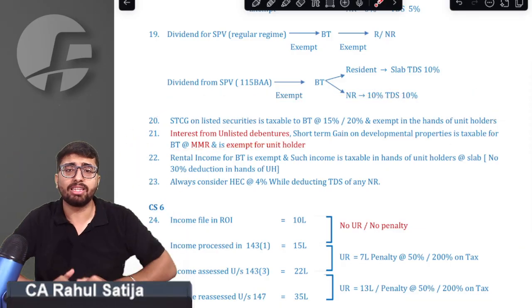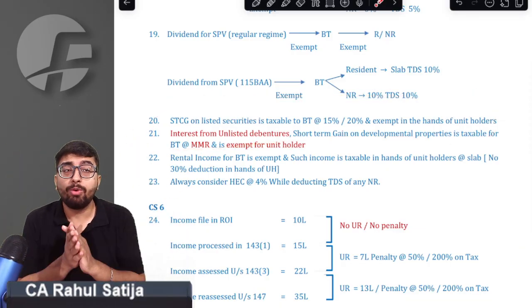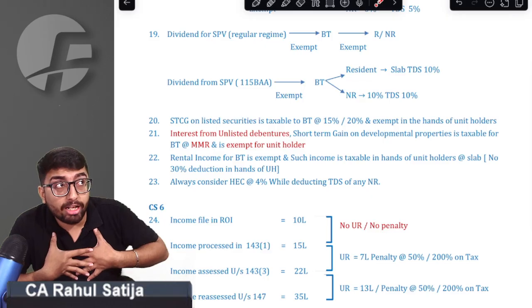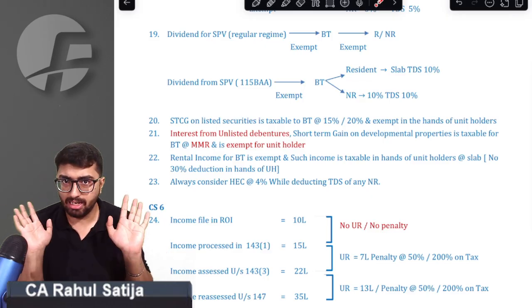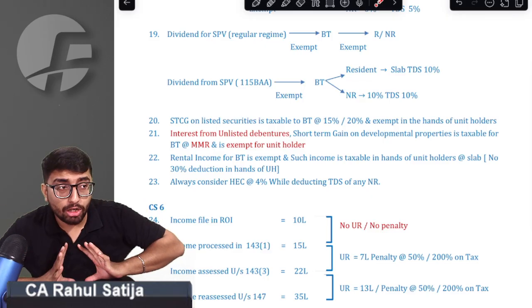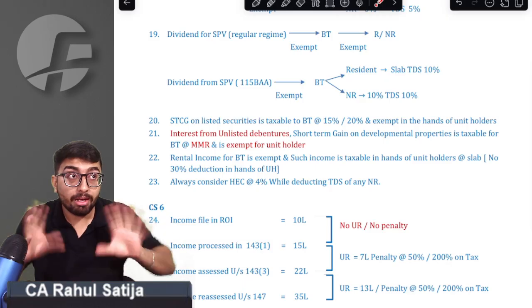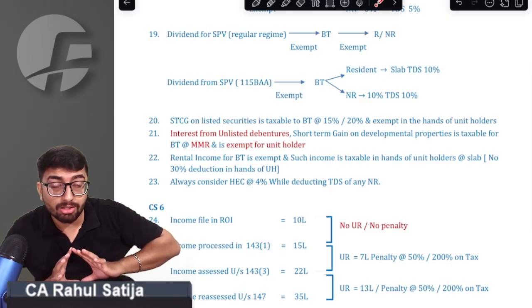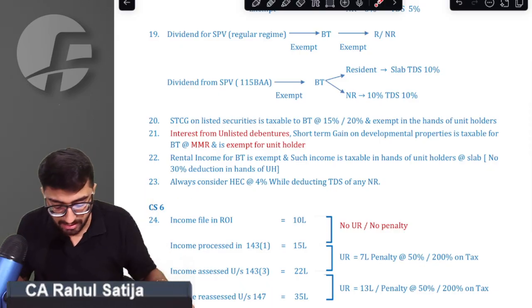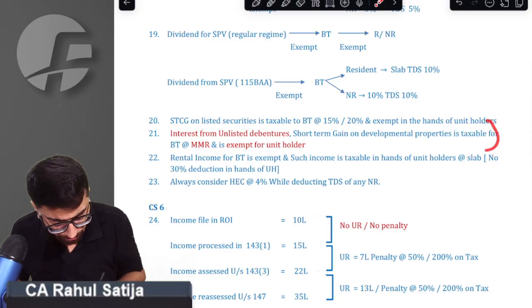Sometimes in the question on business trusts, you are given short-term capital gain on sale of debt securities. Arey baba, it is taxed at MMR. Sometimes you are given interest on unlisted debentures. It is also MMR. Sometimes you are given long-term capital gain on listed securities. It is also MMR. Sir, whatever is given is MMR. Okay, sir, we got that point.